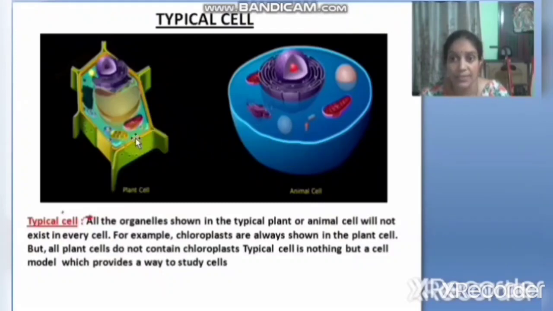But in plant cells, this is very important, children, listen properly. In plant cells, the plasma membrane is present inside the cell wall. The cell membrane is not outside the cell wall. The cell membrane is not the outer covering of the plant cell. The plant cells are covered by the cell wall. Inside the cell wall, there is a plasma membrane. Plasma membrane and cell membrane are the same. See here the yellow part. If you cut this cell wall here, this yellow color is called the cell membrane.